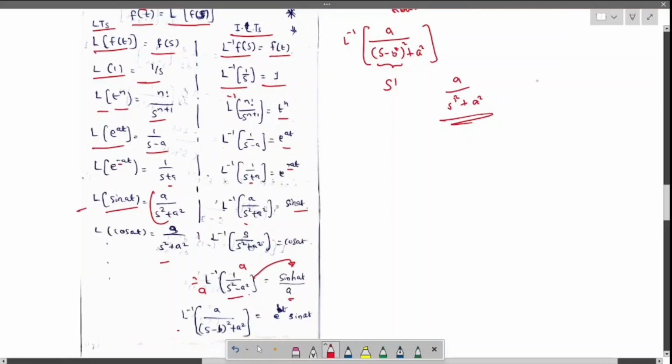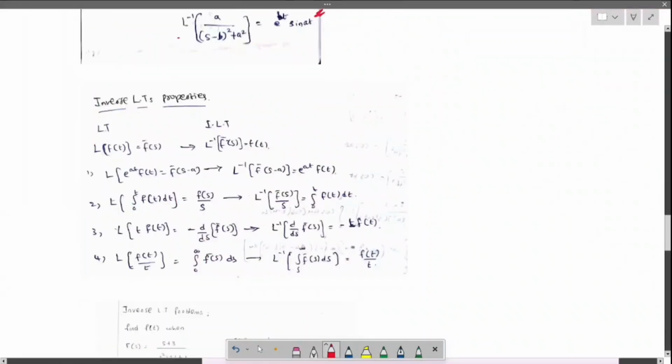Put the sin at in terms of s dash, s minus b, so 1 by s minus b. This is like e power bt, and multiply this with sin at. This is how the things will be.